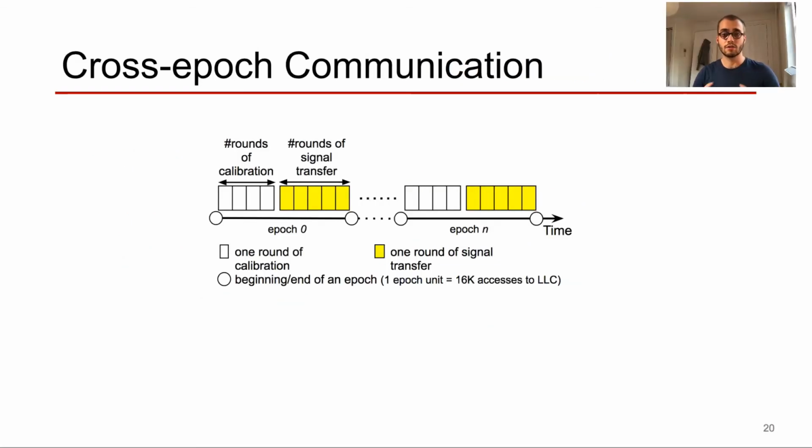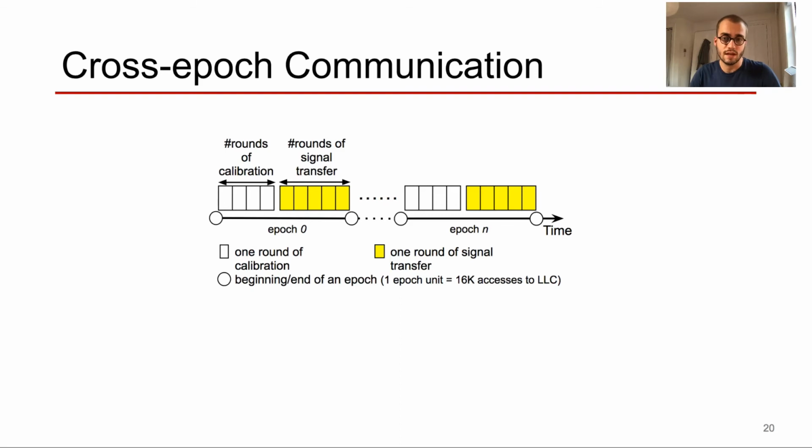First result is cross-epoch communication. Remember that in recent randomly mapped cache designs, the mapping function is dynamic and changed periodically every epoch. We consider an attack that looks as follows. For each epoch, the attacker will spend part of the epoch resources to craft a receiver set, here represented in white squares, and then perform several signal transfers to accumulate samples, the yellow squares. When the epoch is changed, the old receiver cannot be used anymore, and the attacker needs to start calibrating again.